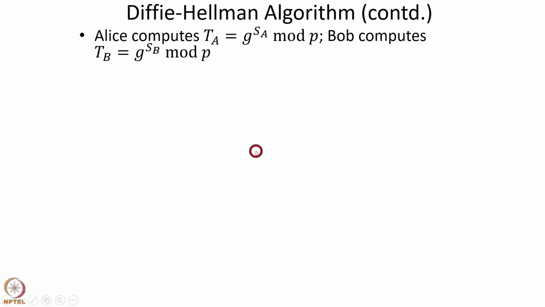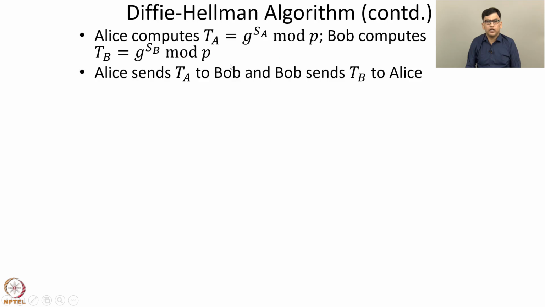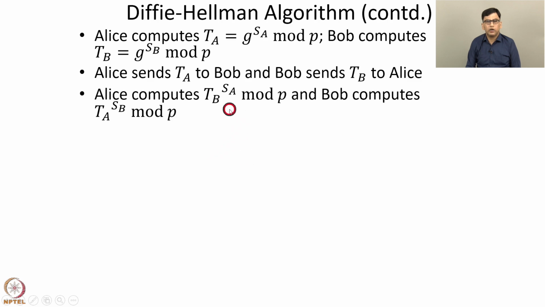The scheme works as follows. Alice computes TA equals G to the power SA mod P and Bob computes TB equals G to the power SB mod P. Then Alice sends TA to Bob and Bob sends TB to Alice. Now, Alice has received TB from Bob. Alice computes TB to the power SA mod P and similarly Bob computes TA to the power SB mod P, using TA which has been received from Alice and SB which is Bob's secret value.